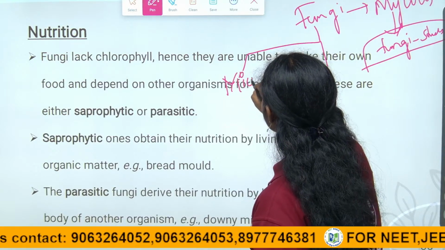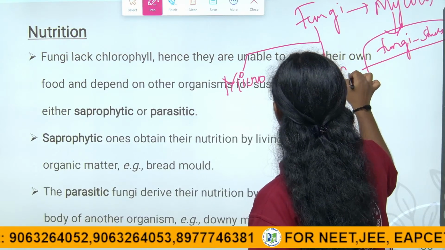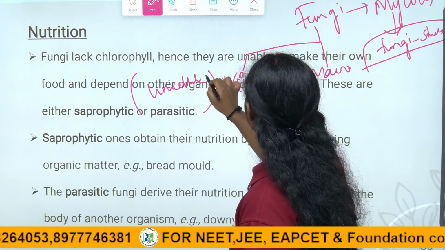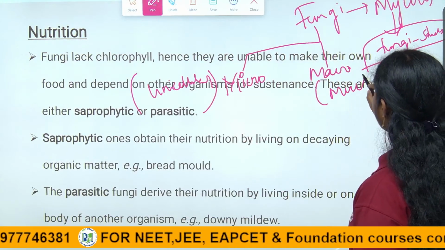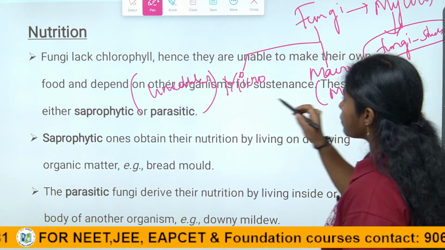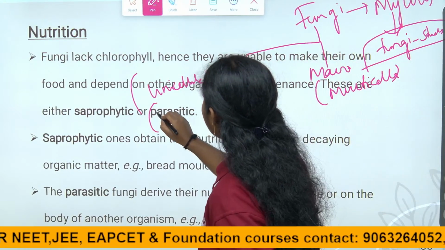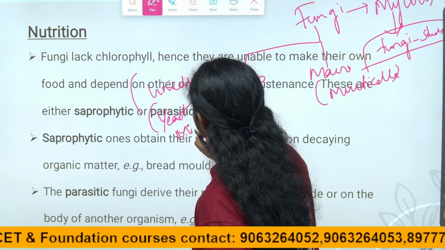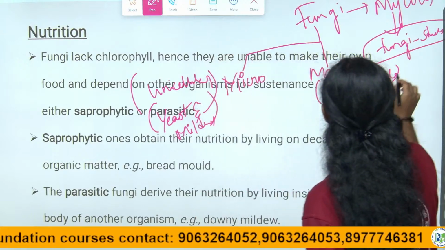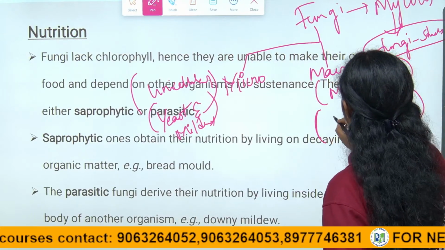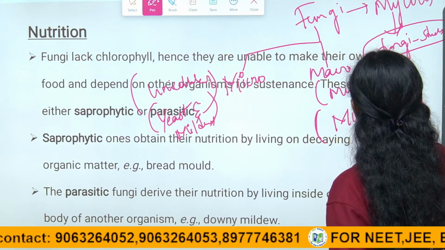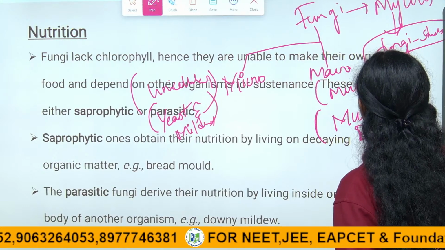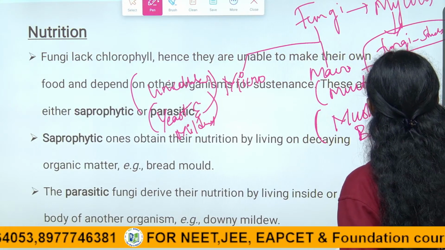So the fungi may be microscopic or macroscopic, right, children? Microscopic means they are unicellular and macroscopic means they are multicellular. The examples of the unicellular are yeast and mildews. Coming to the multicellular, the examples are mushrooms, bread molds, rhizopus.